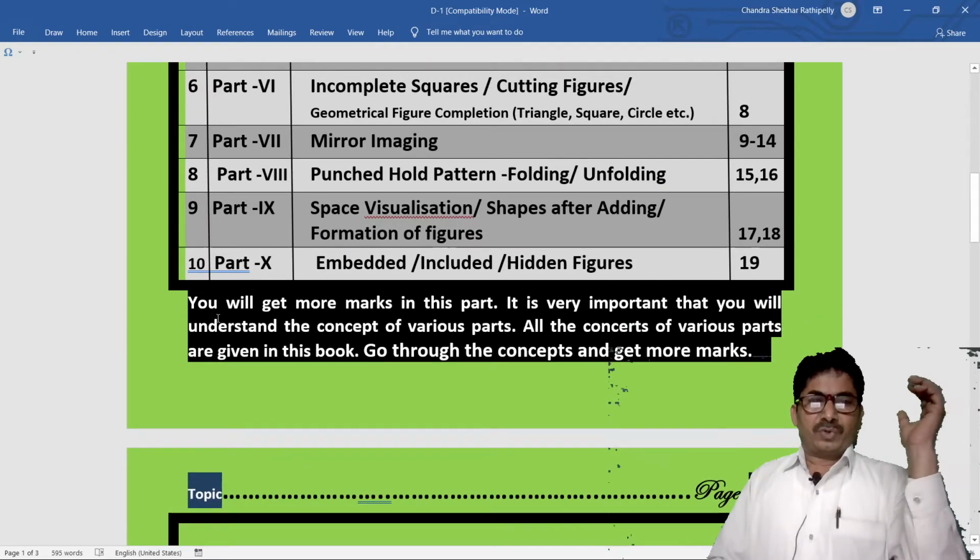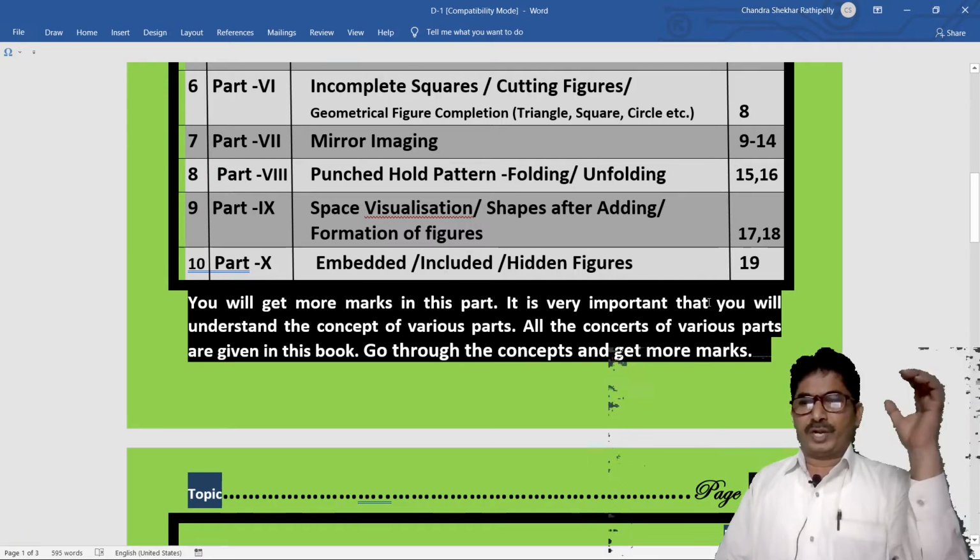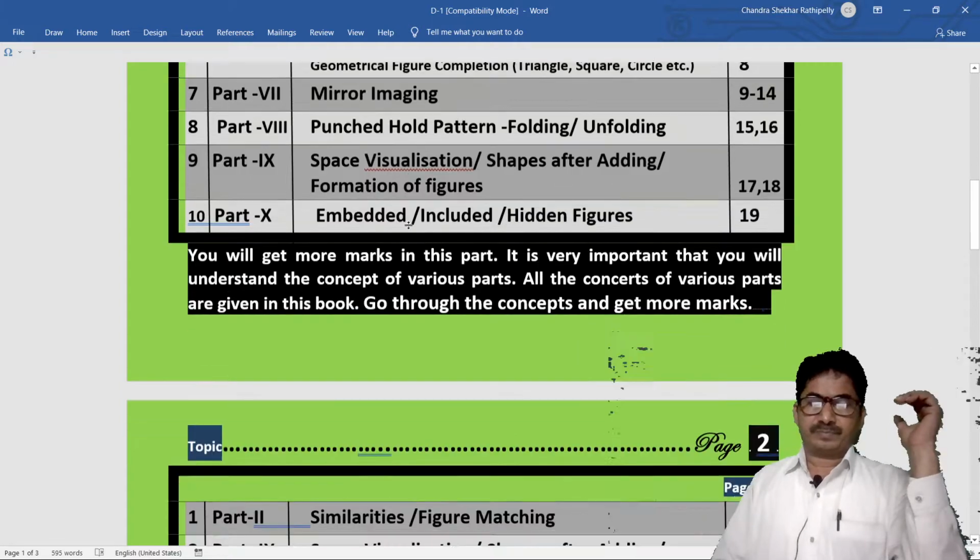Children, you will get more marks in this part. It is very important that you understand the concepts of the various parts. All the concepts of the various parts are given in this book. Go through the concepts and get more marks.